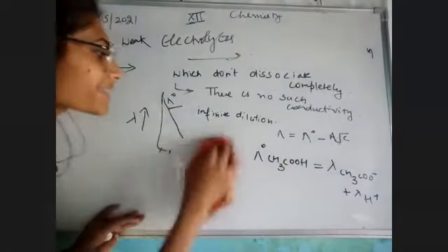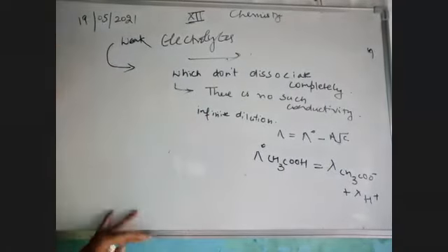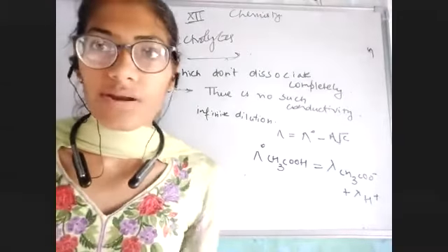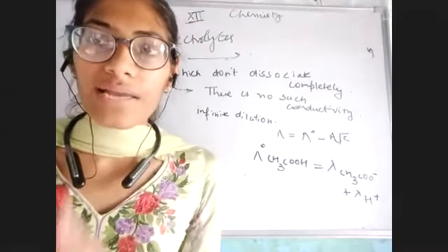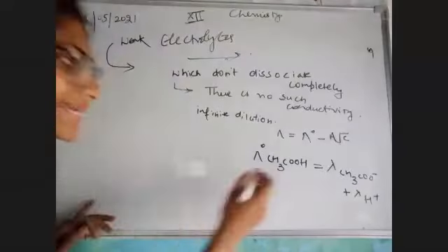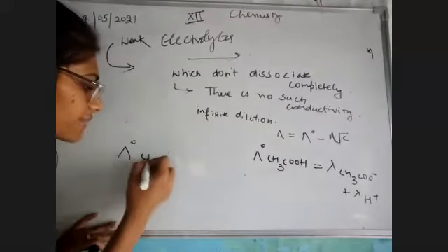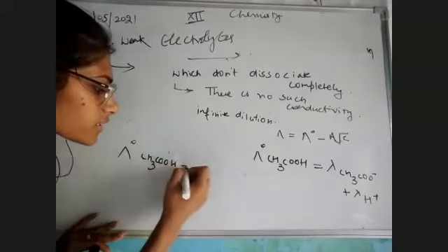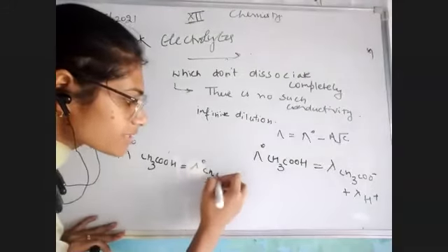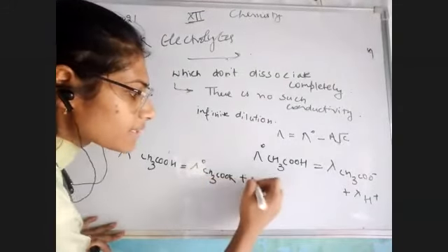Now the point here is हमें weak electrolytes की molar conductivity नहीं पता है, but हमें strong electrolytes की molar conductivity तो पता है ना. We know very well about the conductivity of strong electrolytes. So in this case can we do lambda naught CH3COOH equals lambda naught CH3COOK plus lambda naught KCl.